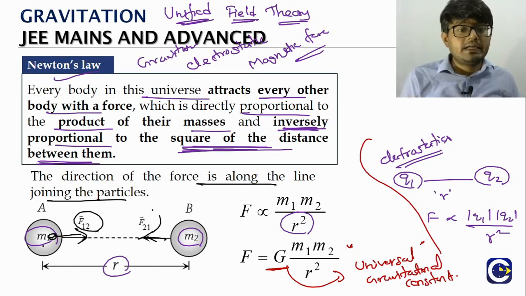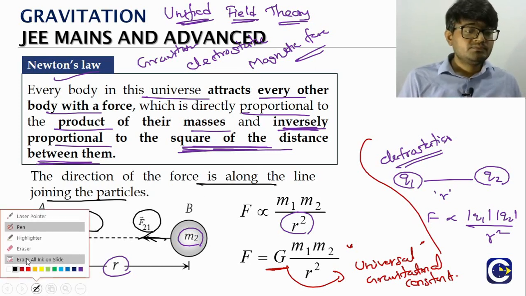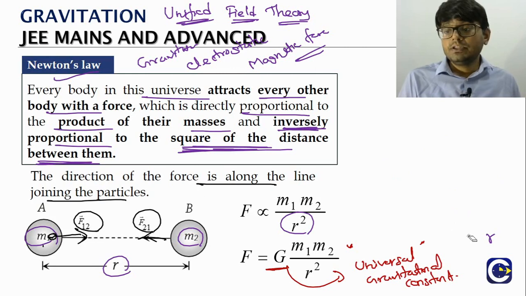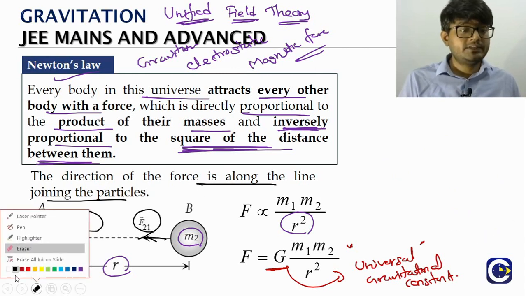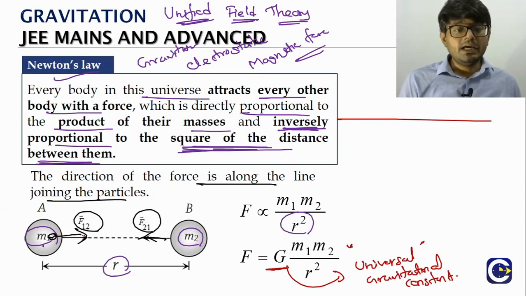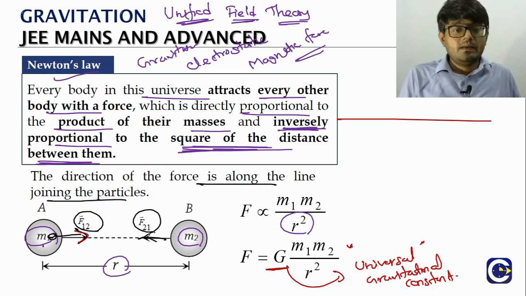And M2 in turn will be attracted towards M1. So here another important thing is that Newton's law of gravitation also tells us how the gravitational force will satisfy Newton's third law. As you can see, the force of attraction on M1 and the force of attraction on M2, they both are what?